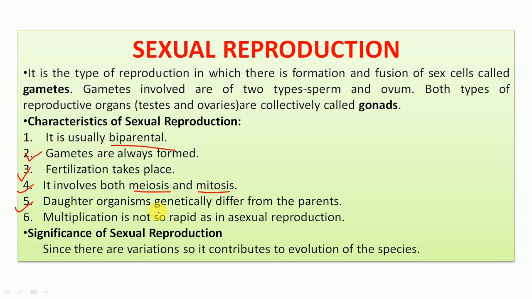Why are they genetically different from the parents? Because there is a combination of genes, since half of the characters are maternal and half are paternal characters. That is the reason the daughter organisms are genetically different. Another important point is that the multiplication is not as rapid as in asexual reproduction.